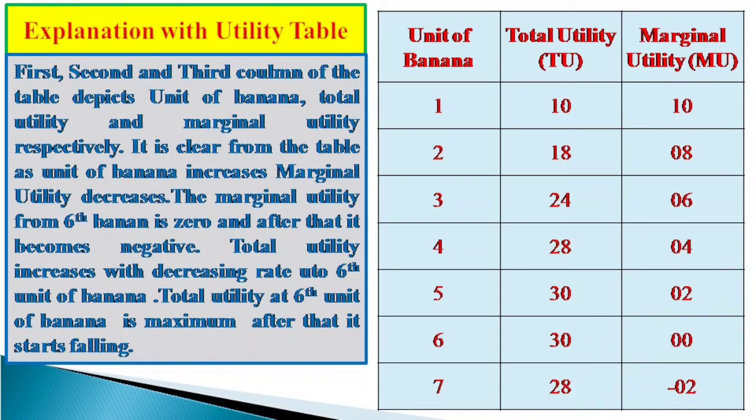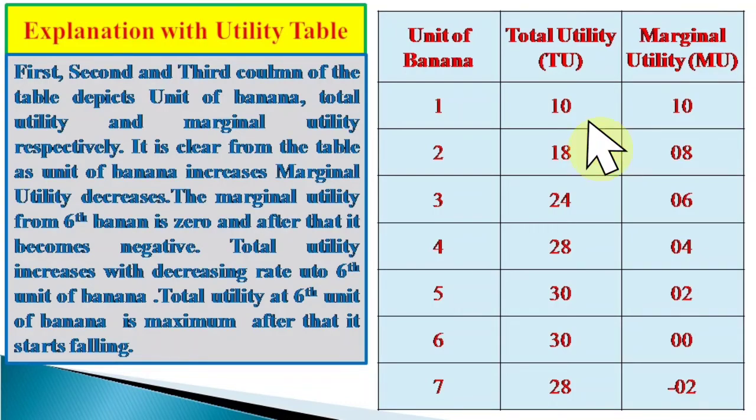That is, the marginal utility decreases from 10 to minus 2. The marginal utility of the 6th banana is 0, and after that it becomes negative. That means the 7th banana gives negative utility to the consumer, and negative utility means dissatisfaction, disutility.